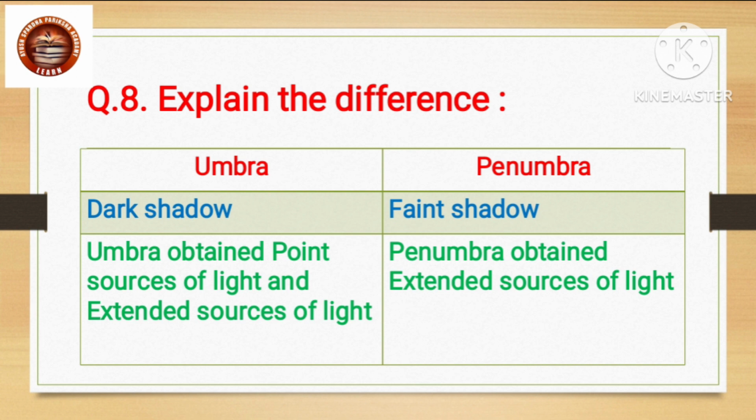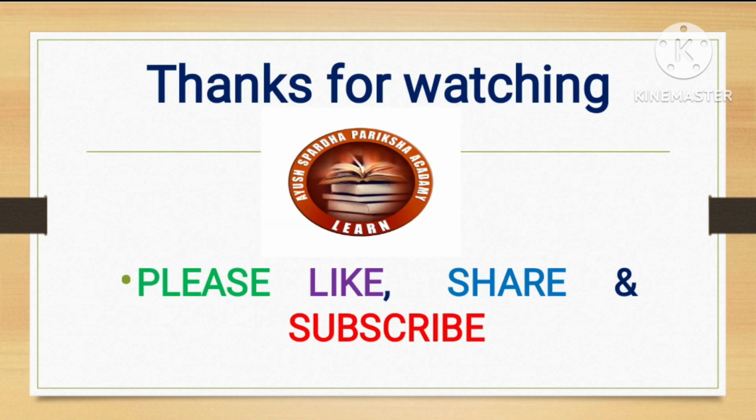Now explain the difference between umbra and penumbra. First, umbra means dark shadow. Umbra is obtained from a point source of light and an extended source of light. Penumbra means faint shadow. Penumbra is obtained from an extended source of light. In this way, we discuss the exercise.